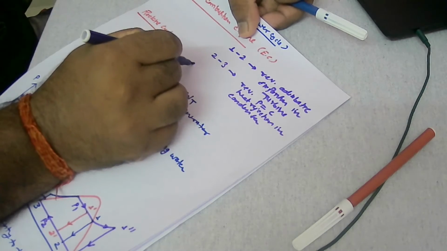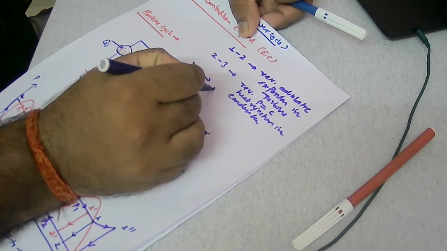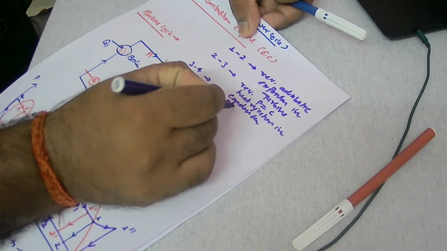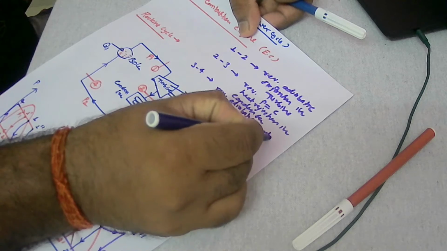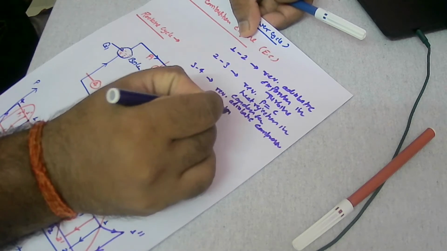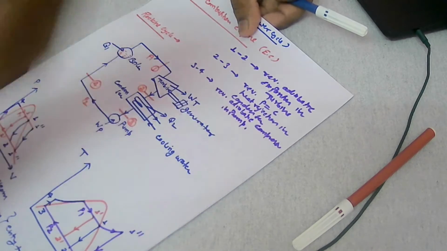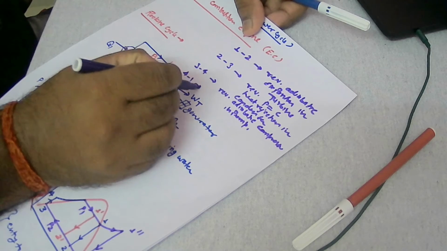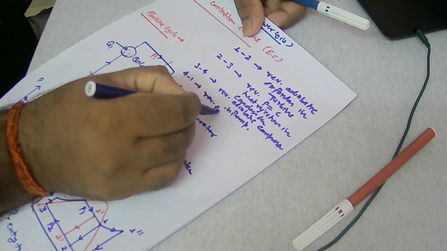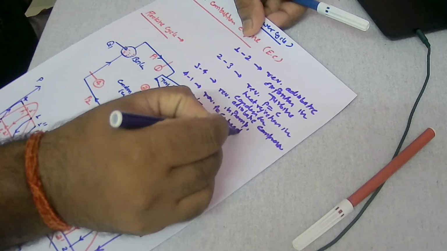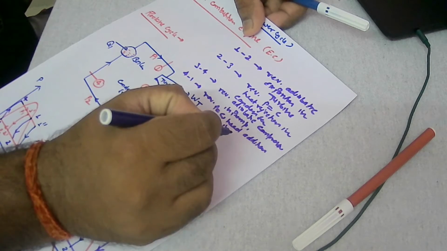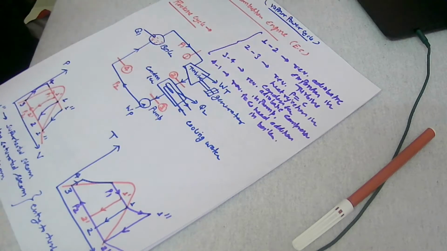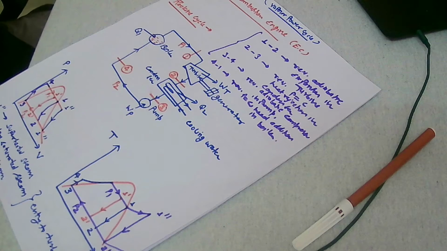And now 3 to 4 is nothing but reversible adiabatic compression in pump, right? And finally 4 to 1 is reversible constant pressure heat addition in boiler, right? These are the processes in the ideal Rankine cycle.